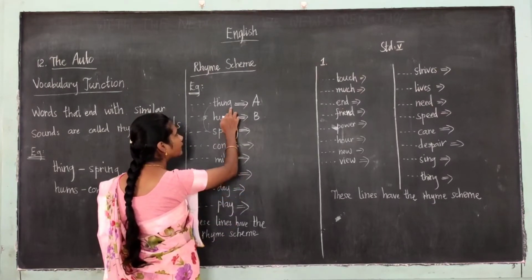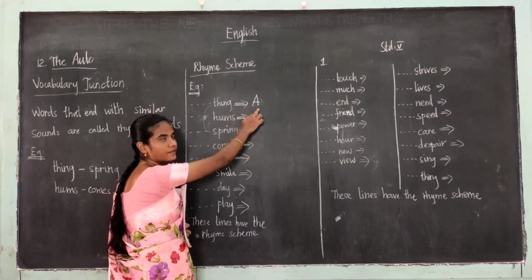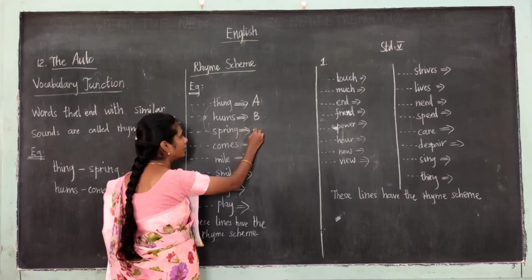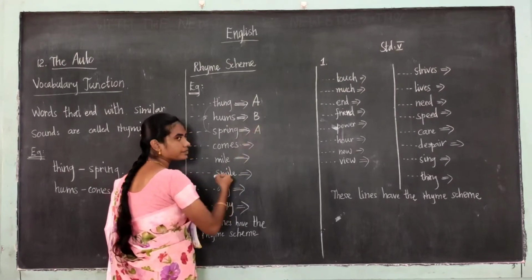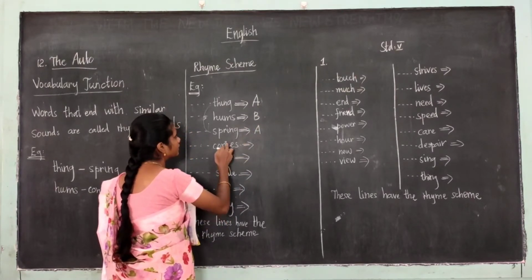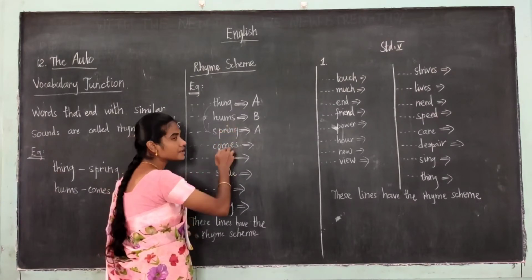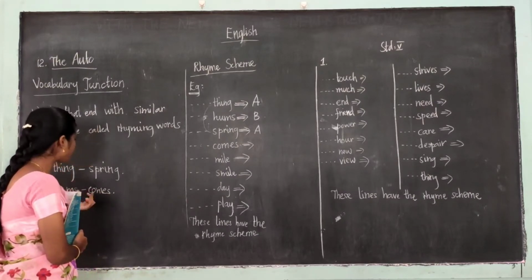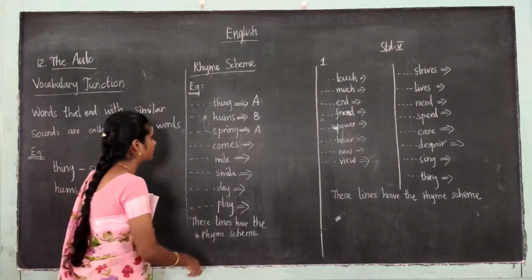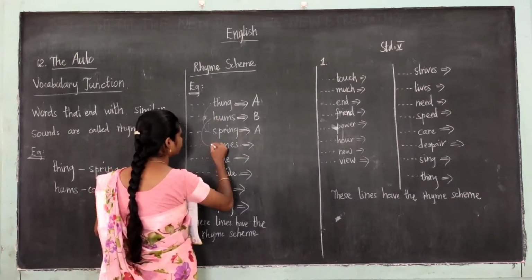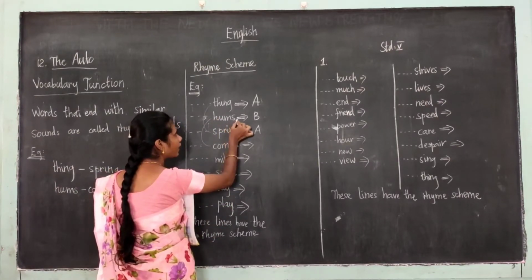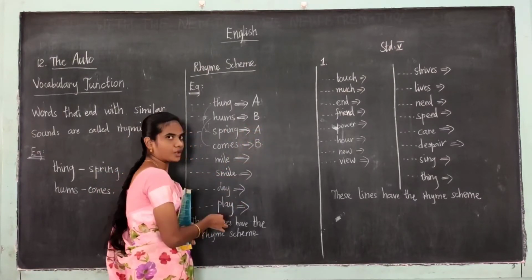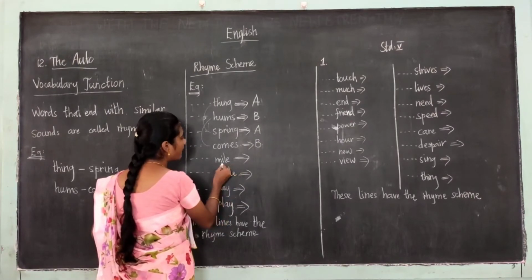What letter have I written for the word thing? A. So that letter you have to write here for spring: A. The next one, comes. Hums and comes are the rhyming words. These both rhyme with one another. What letter have I written for hums? That is B. So you have to write that letter B. Clear for you?